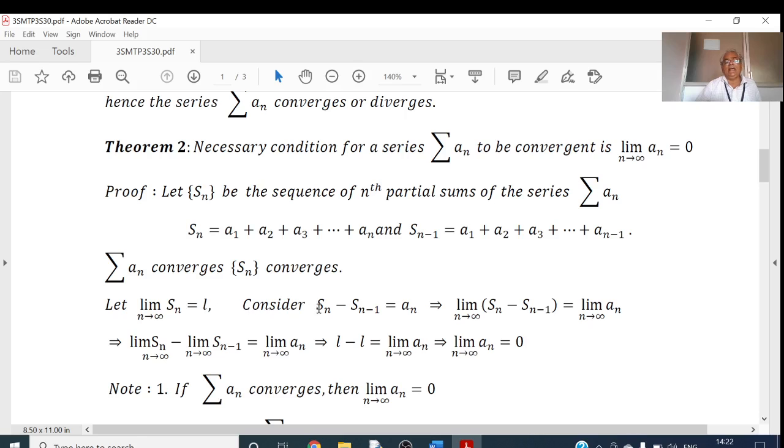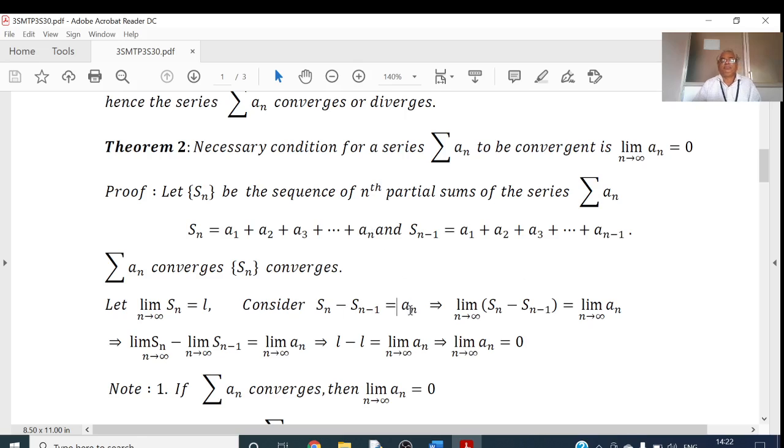Now consider Sn minus Sn minus 1. This is nothing but our an. So in Sn minus Sn minus 1, a1 minus a1, a2 minus a2, a3 minus a3, and an minus 1 minus an minus 1 get cancelled. Only an remains here. So this is equal to an. So this is the equation.